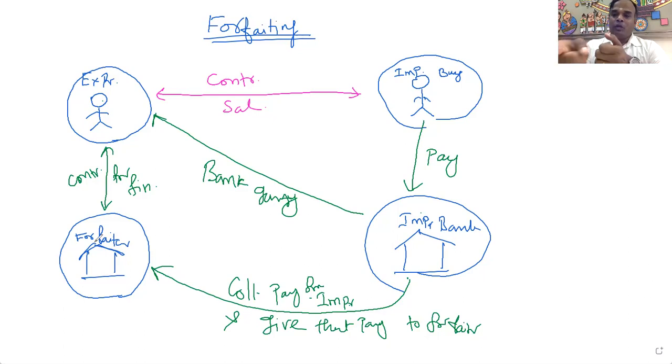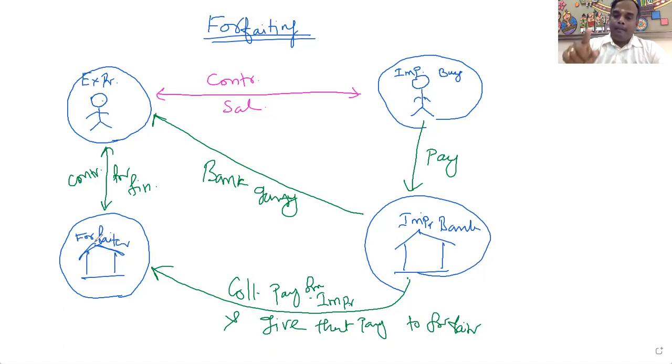Then, whether the importer will pay the money or not, somebody has to give the guarantee. For that purpose, the importer has to approach the importer's banker. The banker has to give the bank guarantee to the exporter. Then at the time of making the payment, based on the bank guarantee, the forfeiter will finance the exporter.